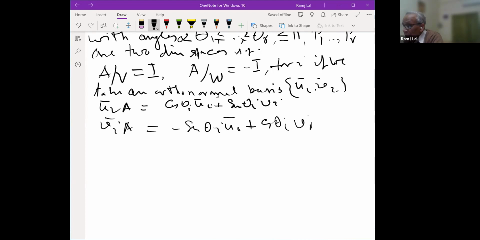And theta1, theta2, up to theta r: just for the uniqueness, I have taken theta1 less than or equal to theta2 less than or equal to theta r. So in other words, this is how A looks. A is simply identity on certain subspaces, and it is minus identity on certain subspaces. The dimension of V may be something, the dimension of W may be something, but these Pi are of dimension 2.